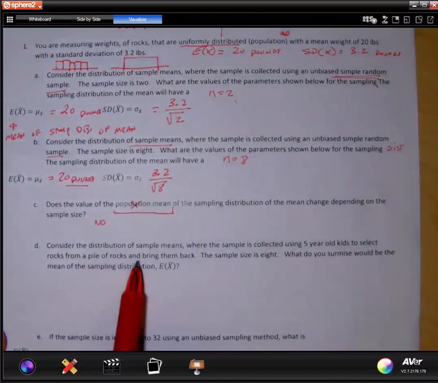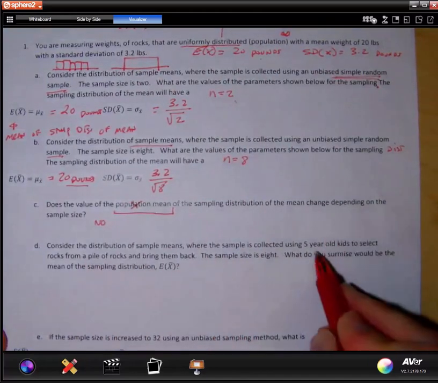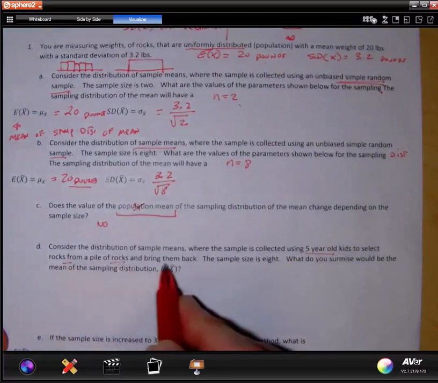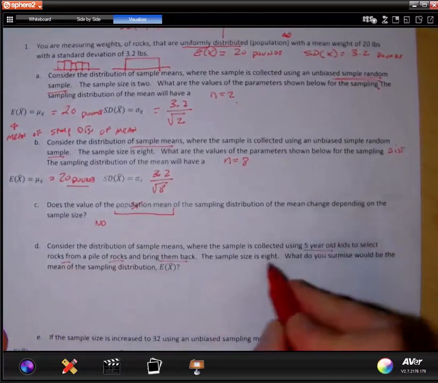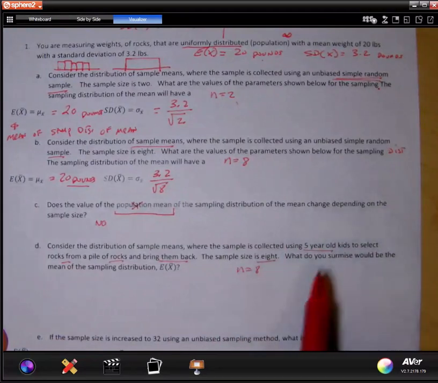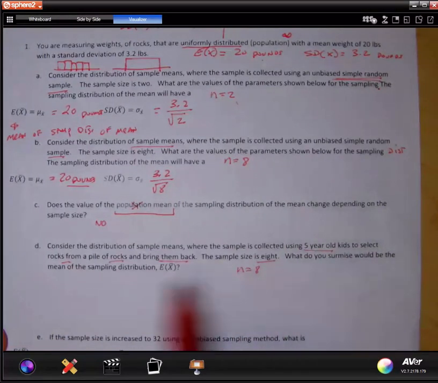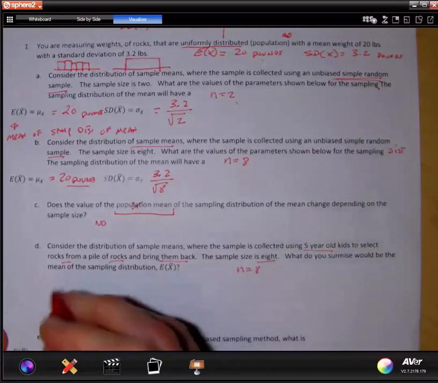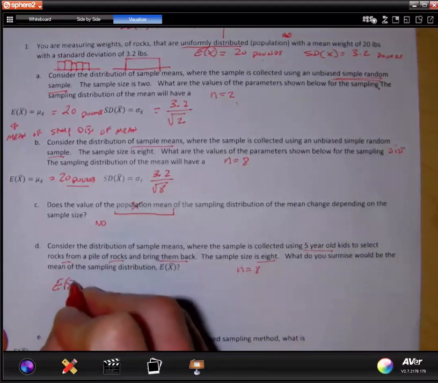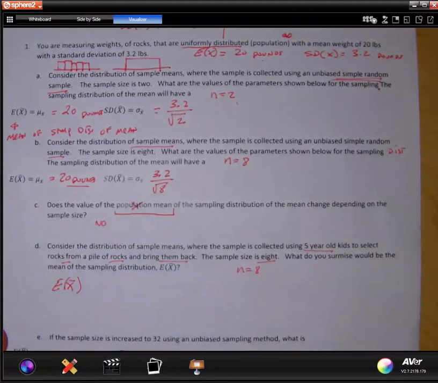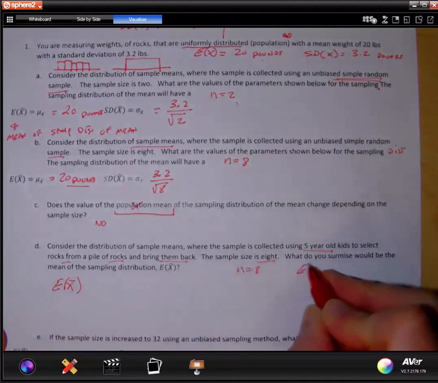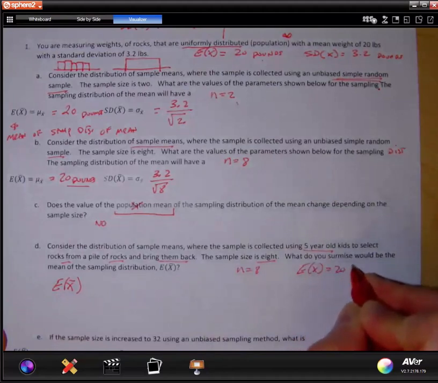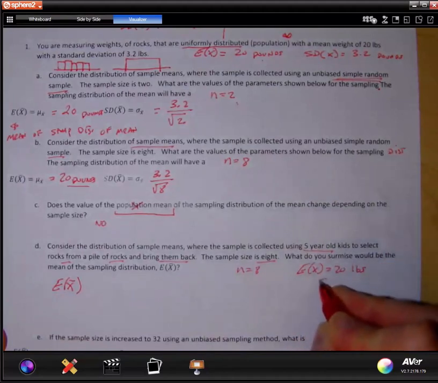Now consider the distribution of sample means with a sample collected using 5-year-old kids to select rocks from a pile of rocks and bring them back. The sample size is n equals 8. What do you surmise would be the mean of the sampling distribution, E of X bar? So now we're going to go, what is E of X bar? Okay. So what are we talking about? We're taking 5-year-old kids. We know that the mean weight of the population is 20 pounds with a standard deviation of 3.2 pounds.